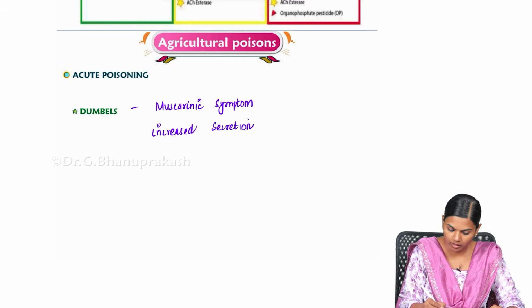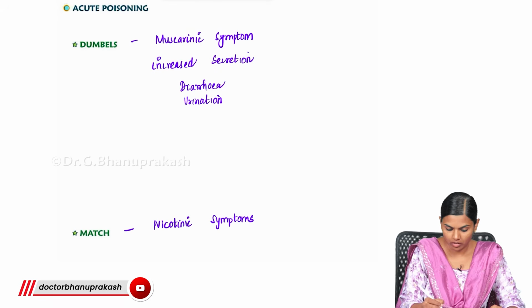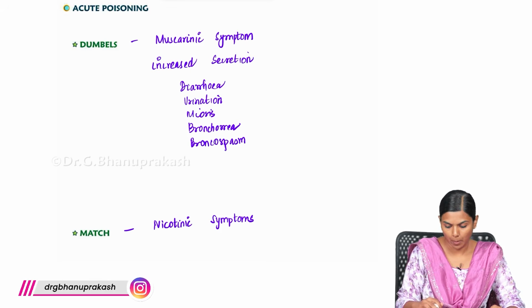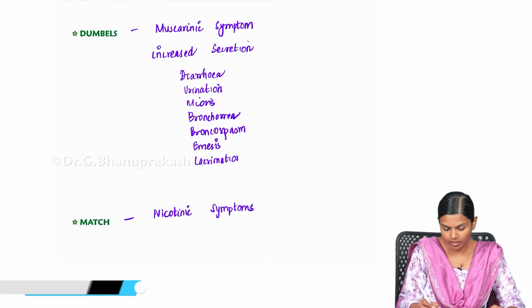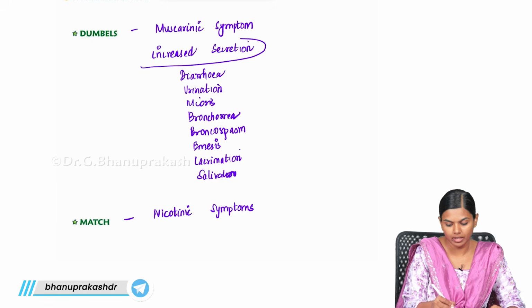You will have diarrhea, you will have urination, you will have miosis, you will have bronchorrhea, bronchospasm, then you have emesis, then you have lacrimation and salivation. So, all the secretions will be increased.